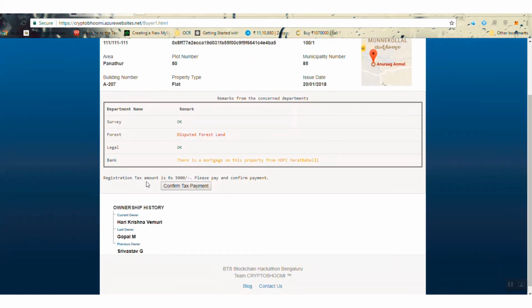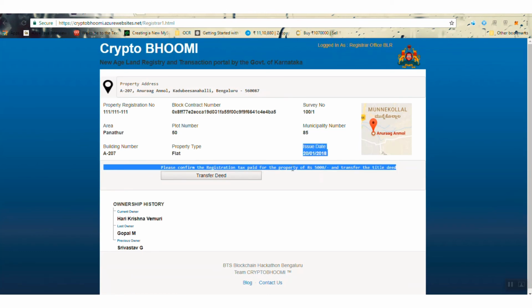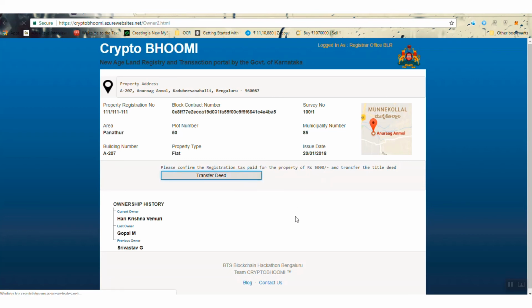Survey department says okay, the original remark from the forest department is a disputed forest land. There is also a remark from the bank, which is it's on a mortgage, and he has to pay the registration tax amount of 5,000. For now, this tax payment is outside the scope of the application, but once he's paid the tax, confirmed tax payment, he does that, then it goes back to the registrar's office where the registrar has to now confirm that the registration tax has been paid and then initiate the process of transferring the deed.